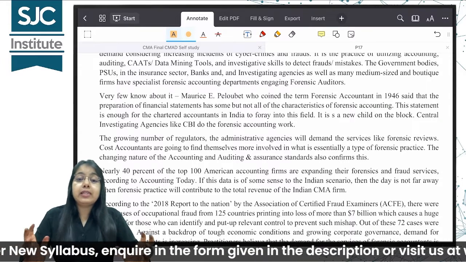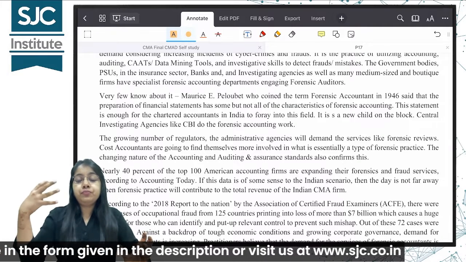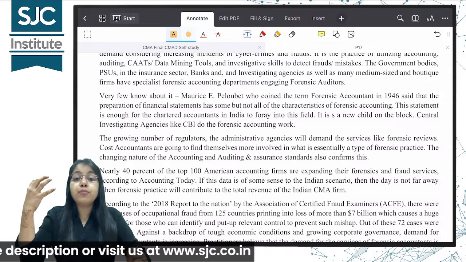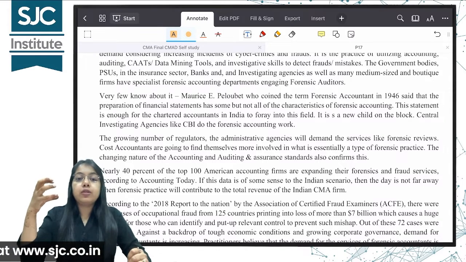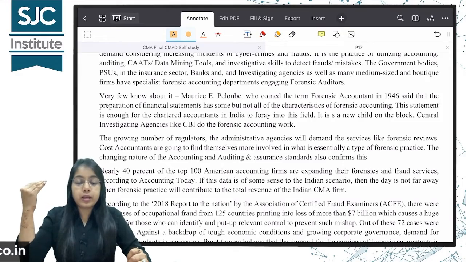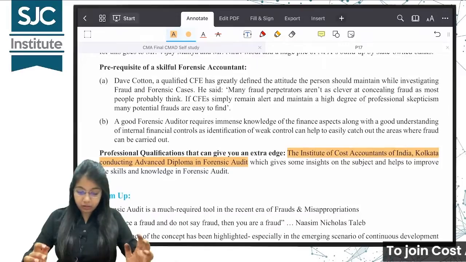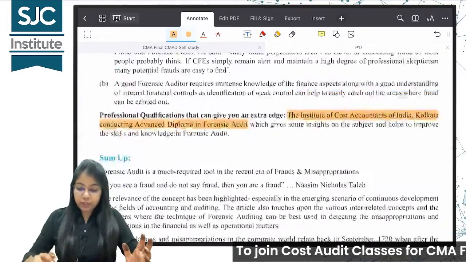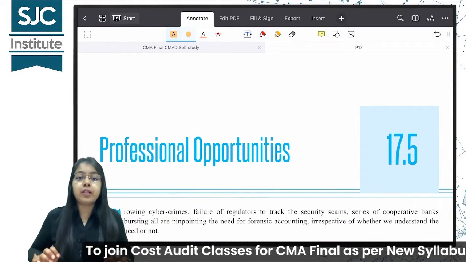Cyber security, cyber forensic audit is also there, when it comes to matters related to cyber, related to computerization of the entity. All right, so we have a chapter on that also, cyber security, which we'll be doing later. I hope this, so with this we complete this particular chapter. Rest everything is just for your reading purpose. You can go through the multiple choice questions, the sample questions that have been given.